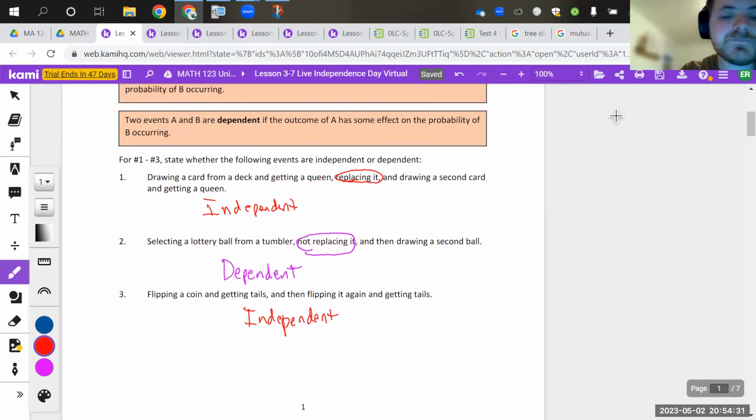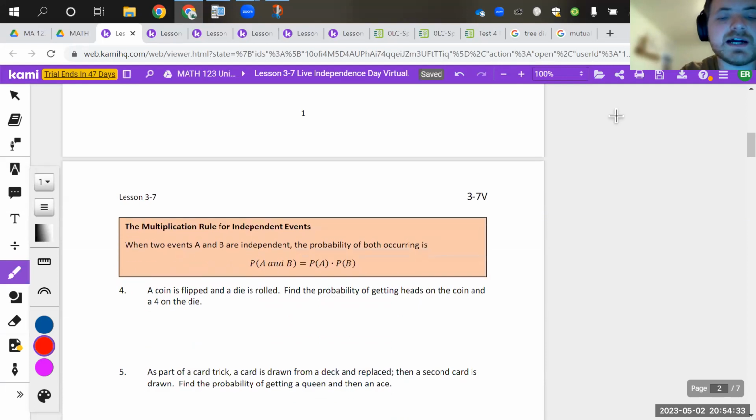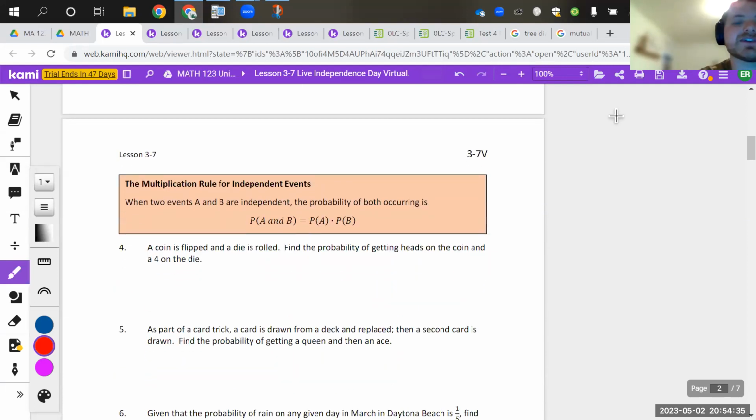Okay. So as we look at a situation here, if things are independent, this probability of A times B means you can multiply them together. So if a coin is flipped and a die is rolled, those are completely irrelevant. If I get a heads, that does not affect whether or not I roll a 6 on the die.